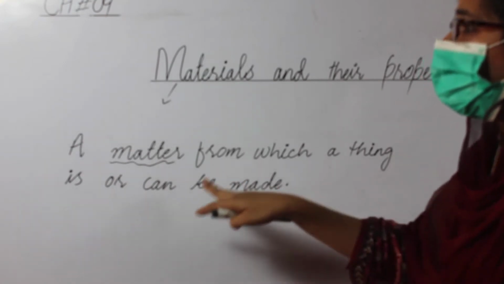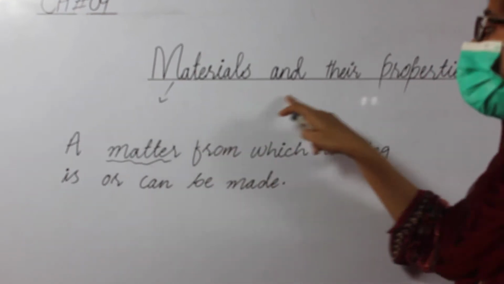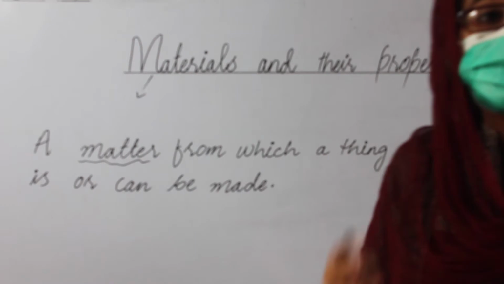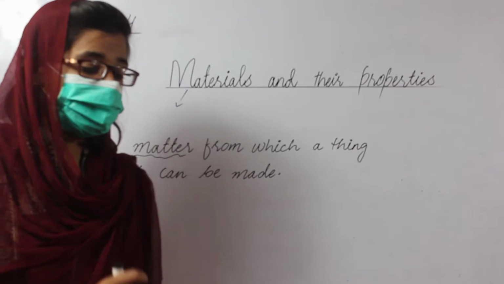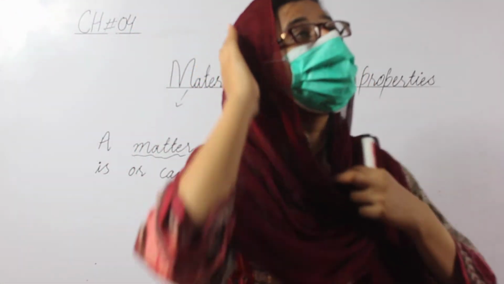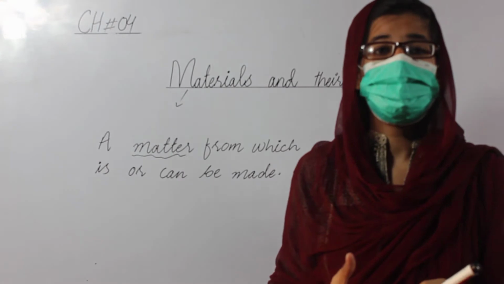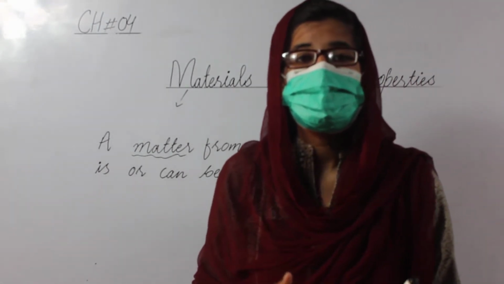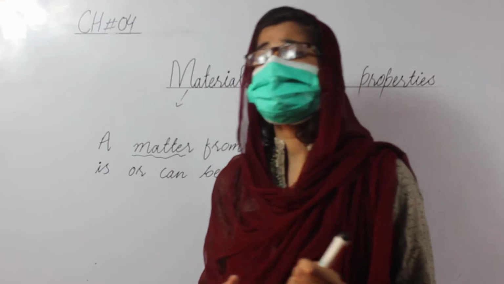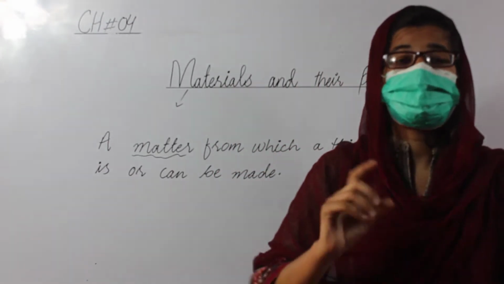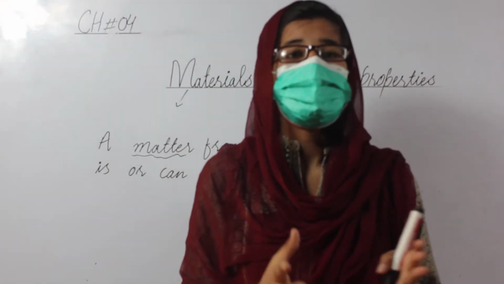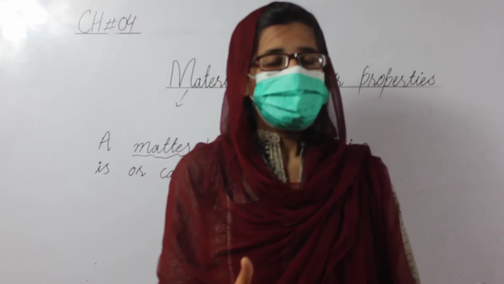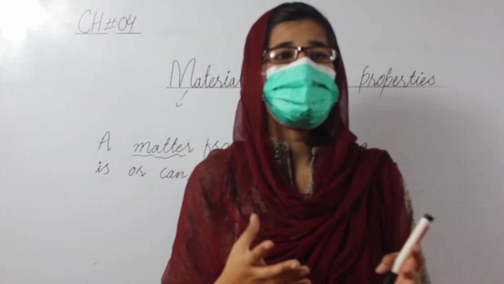In this chapter we will learn about materials and their properties, their characteristics. Materials can be pure or impure, and living or non-living. Pure means it is made from just one thing, and impure means two different materials make a thing. Living things are alive.